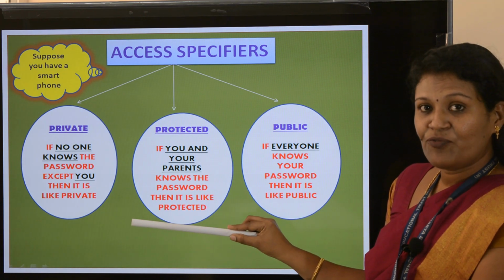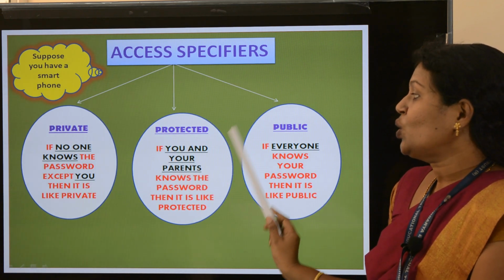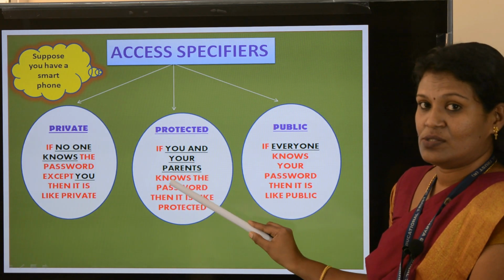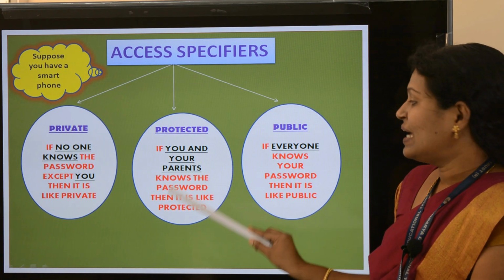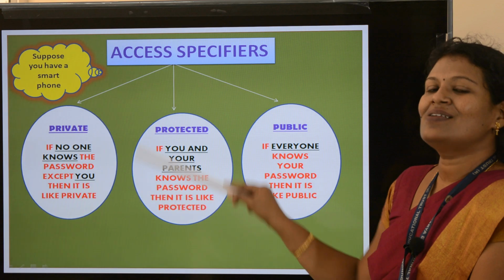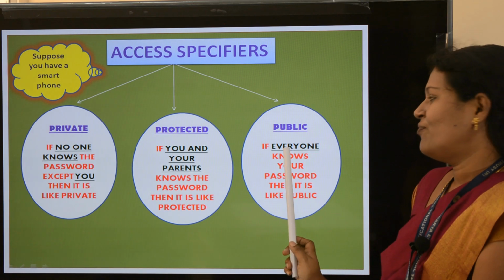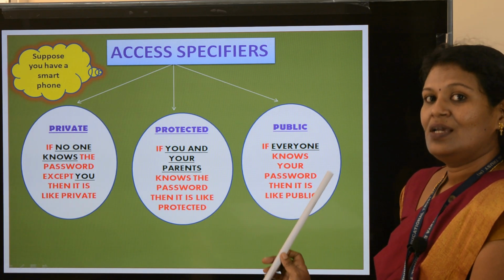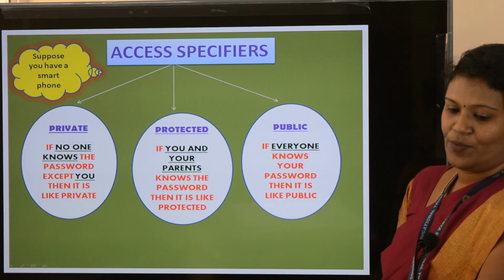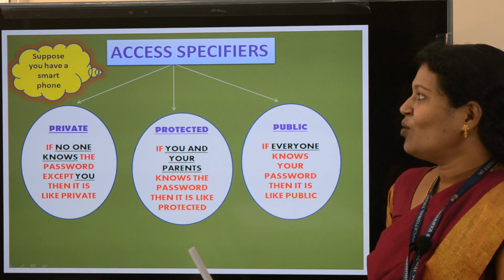You are having a smartphone and you have given a password for it. If you and your parents know the password, then it is like protected. That means you can work with the smartphone, and your parents also can work with it. The next one is public. If everyone knows the password, it is like public. That means everyone can use the smartphone. I think this example is clear to you. Now we will move on one by one.